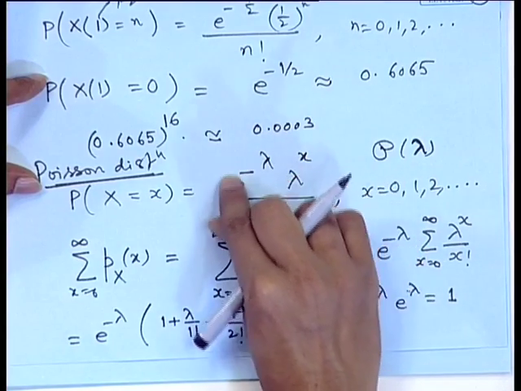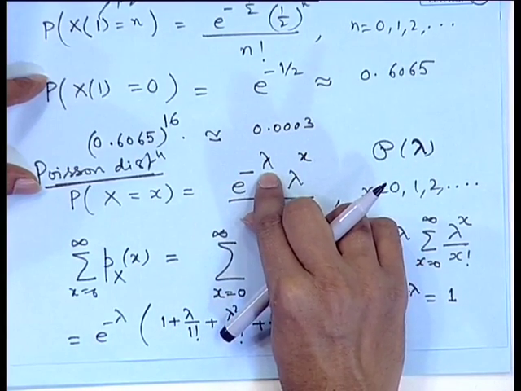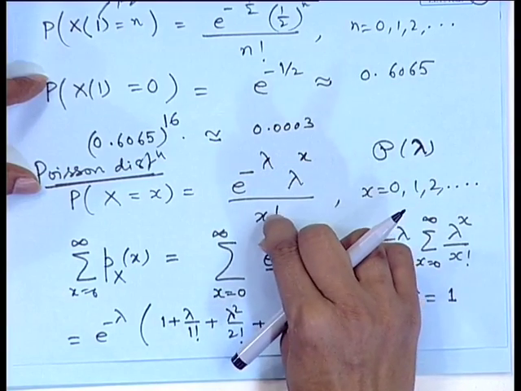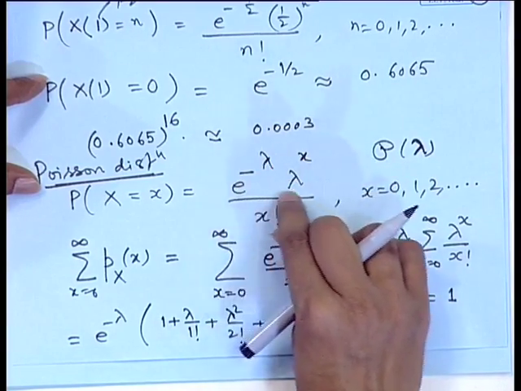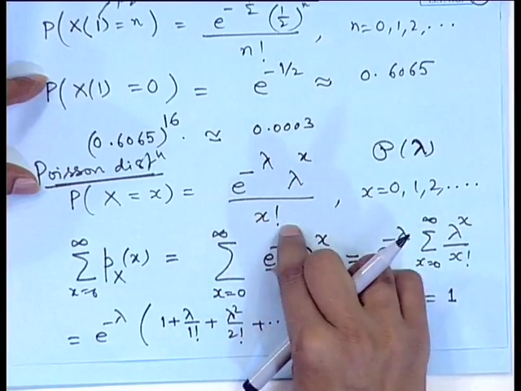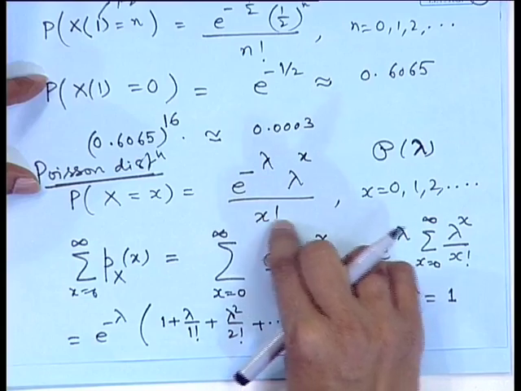In the beginning, the first term is e to the power minus lambda, then lambda into e to the power minus lambda, then lambda square by 2 factorial into e to the power minus lambda. As x increases, the x factorial term in the denominator will dominate.